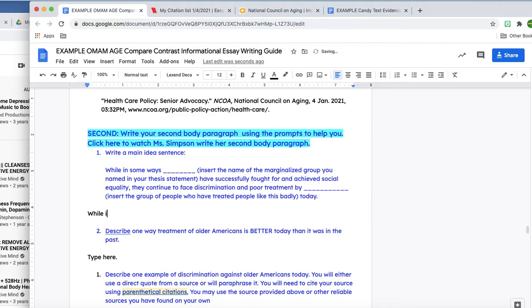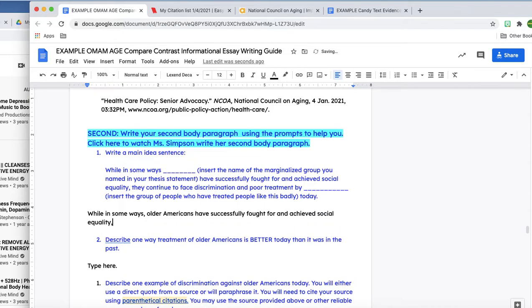So I'm going to say, while in some ways, older Americans, that's my group, have successfully fought for and achieved social equality, they continue to face discrimination and poor treatment by younger people. Okay, so I've got my main idea sentence. I just had to fill in the blanks, type it out. That part was pretty easy.